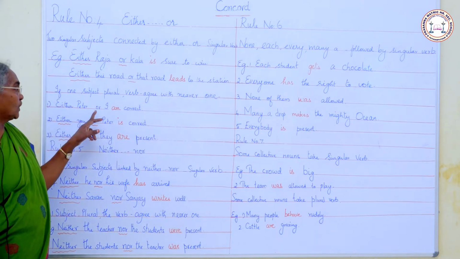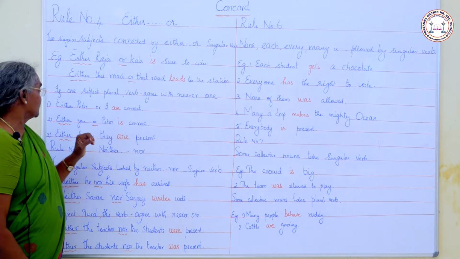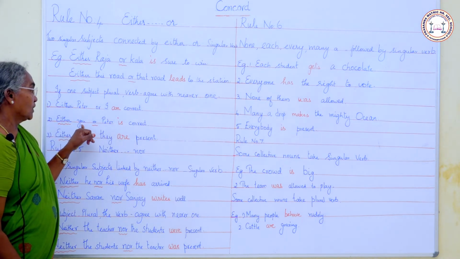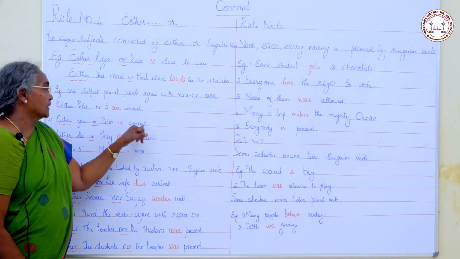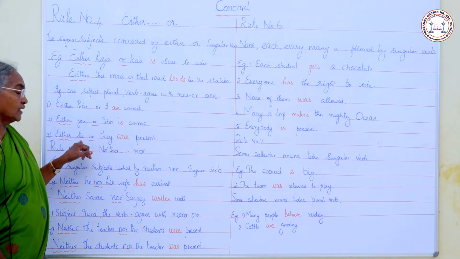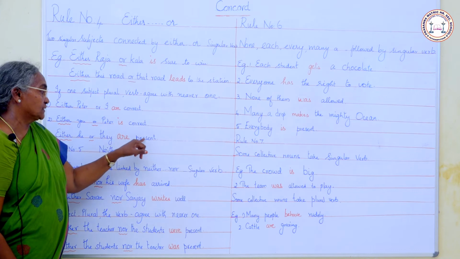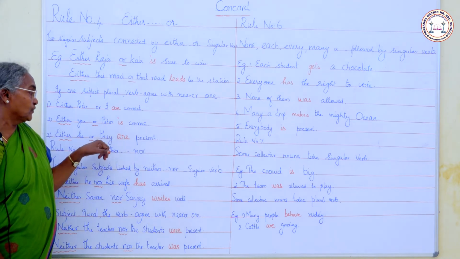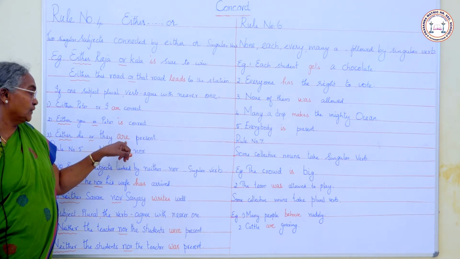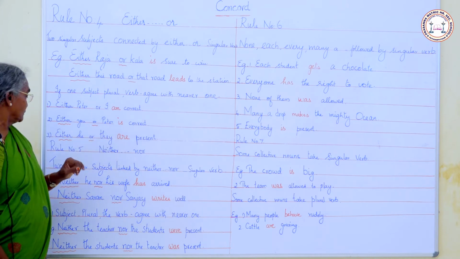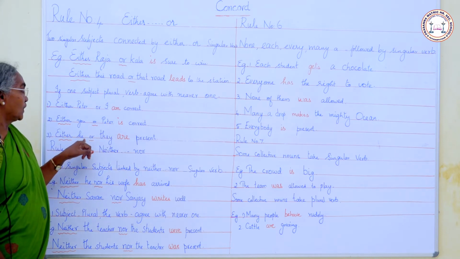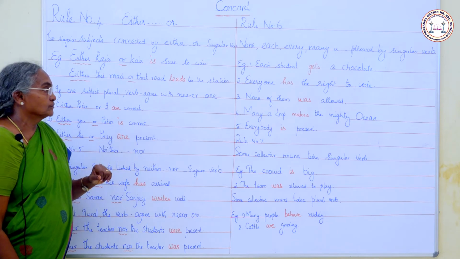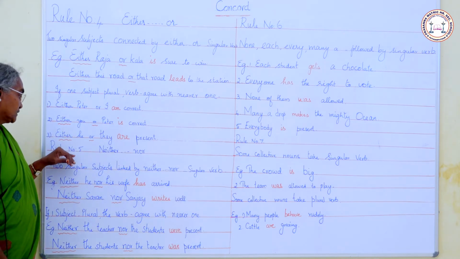Either Peter or I am correct. Either you or Peter is correct. Either he or they are present. They comes here, so we use the verb according to the nearer subject. Now we shall pass on to the next rule.